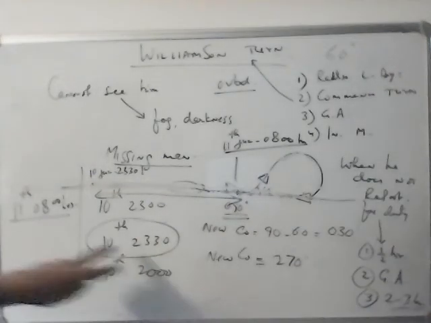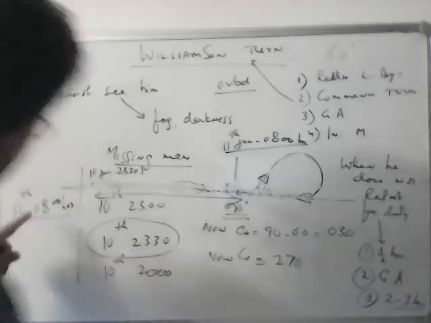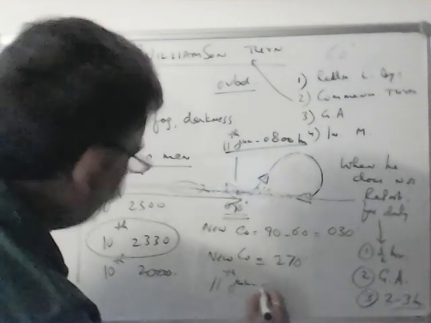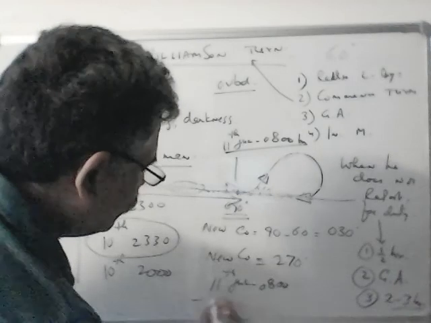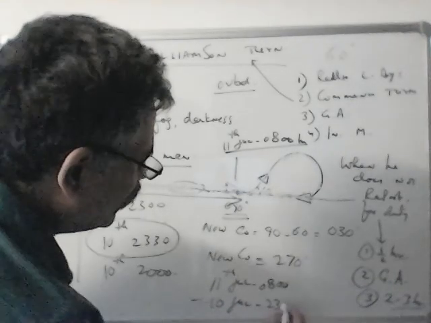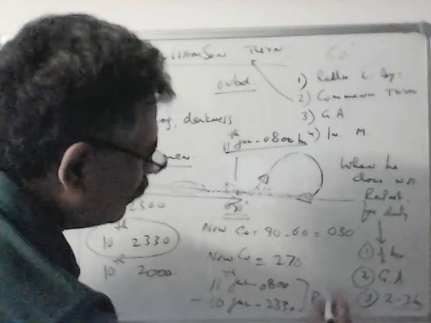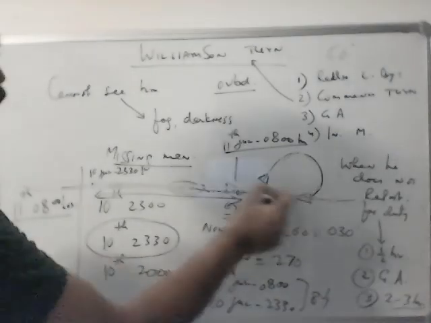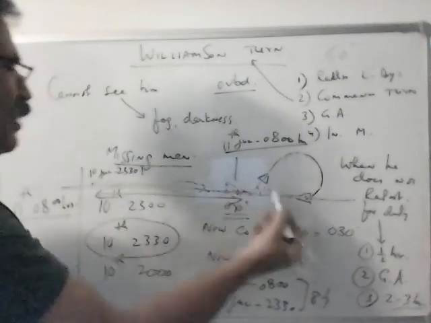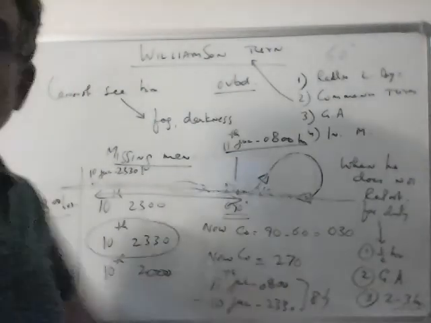This area is roughly this minus this. You can say 11th July 0800 hours minus 10th July 2330 hours. So this many hours, roughly 8.5 hours, once the ship comes to this place where you started the turn, from this place you have to go back 8.5 hours and search for him.